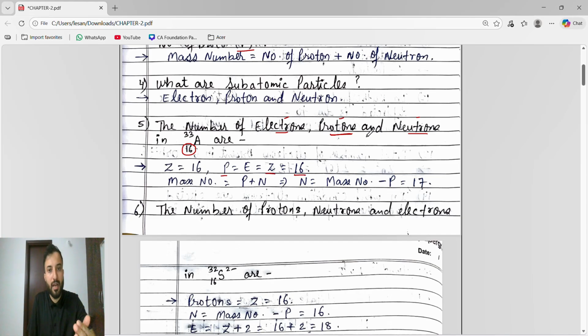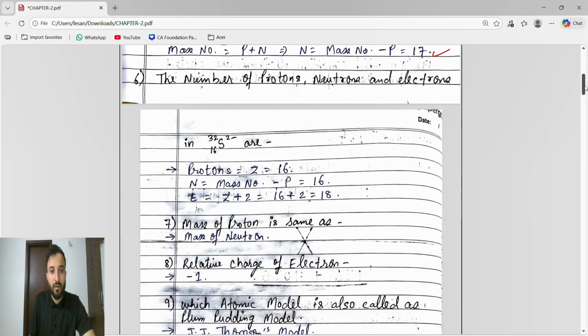And whether it is a neutral atom or non-neutral atom, how will we find the neutrons? The neutron formula is the same. The bigger number is the mass number, and mass number equals number of protons plus number of neutrons. So neutrons equal mass number minus protons. Mass number is 33 minus protons 16, which is 17. So the formulas for proton and neutron remain the same whether it is a neutral or non-neutral atom. Only the electron formula will change. If it is a neutral atom, the number of electrons equals the number of protons, which equals the atomic number, that is 16.